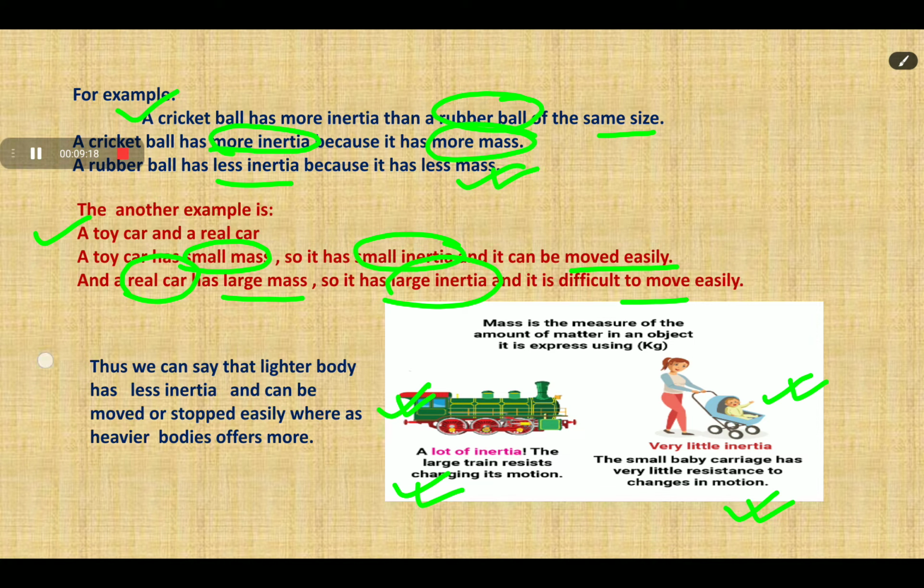Thus we can say that a lighter body has less inertia and can be moved or stopped easily, whereas a heavier body offers more. Means a heavier body has more inertia and it requires more force to change its state of rest or motion.